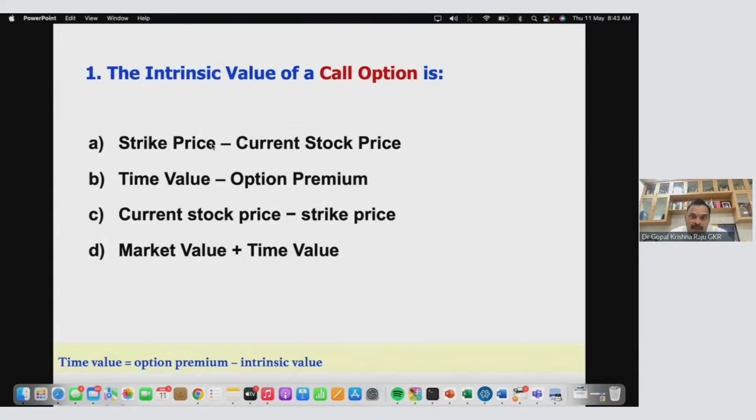So that is why the intrinsic value of a call option is the stock price minus the strike price. Strike price is the exercise price. So you have to be very careful with these kinds of concepts. Similarly, you may also get a question on put option. Remember, guys, don't just read this and keep it in mind. Take a pen, pencil, notebook, and note down all these concepts. So this is one type of question.